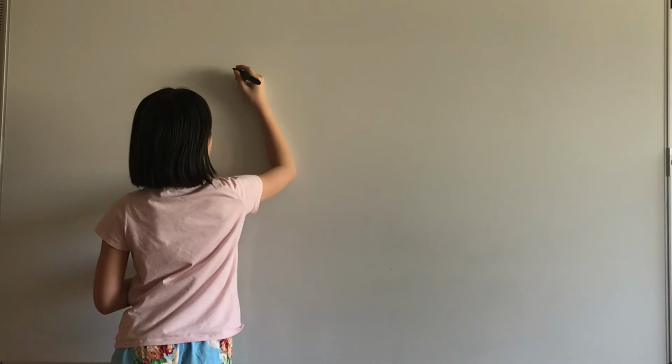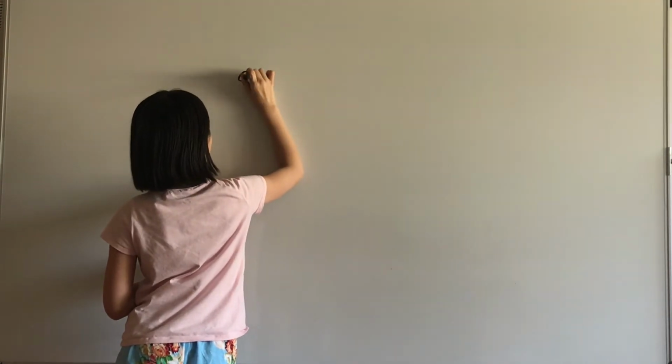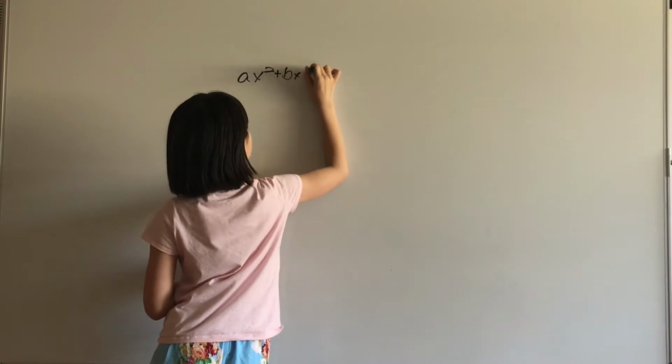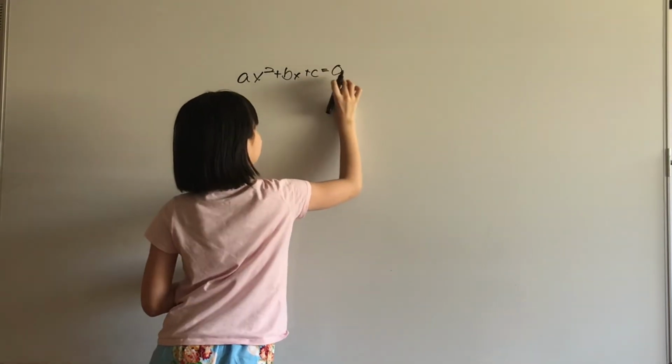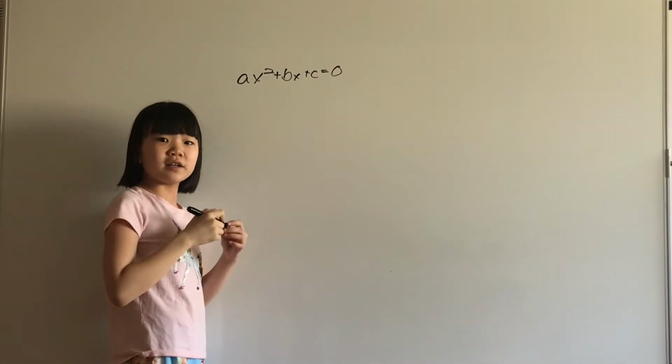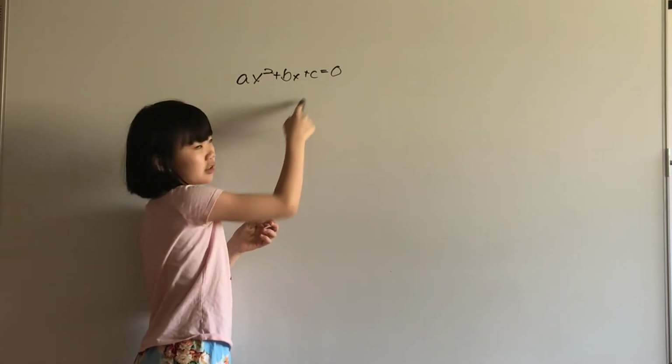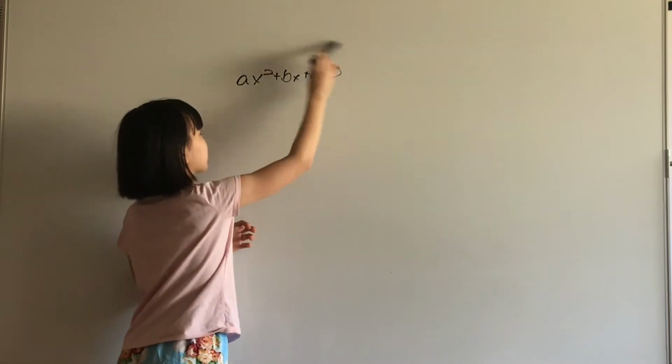In this video, the category is math and the topic is solving quadratic equations. In case you don't know yet, a quadratic equation is an equation of the form ax squared plus bx plus c equals 0. Sometimes 0 is not a 0, but another constant. In that case, you can just subtract the constant to get it into this form.